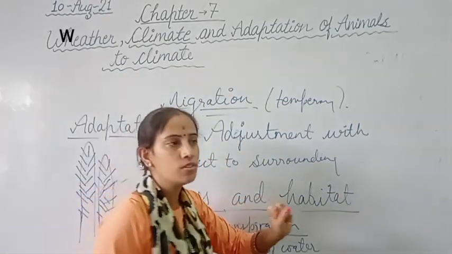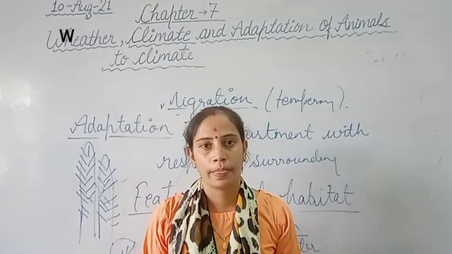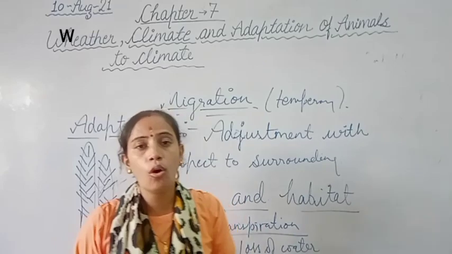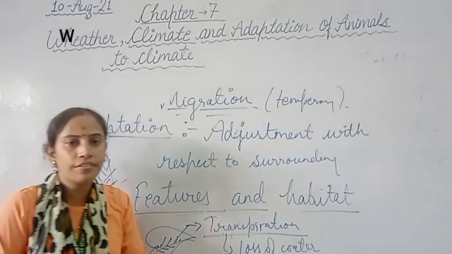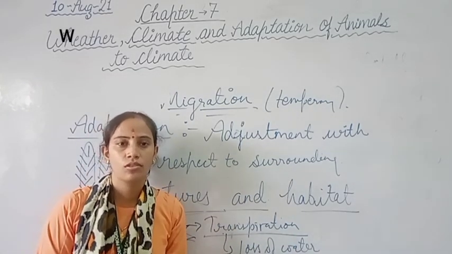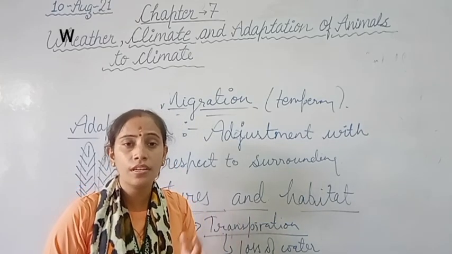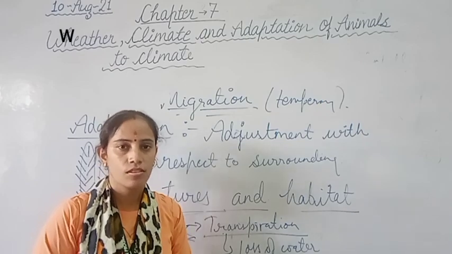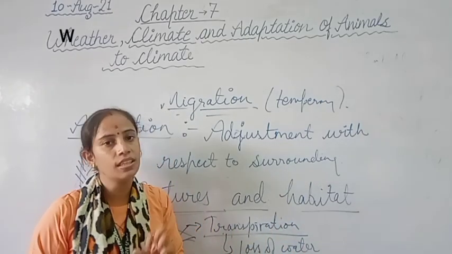In polar regions, have you seen there is no sunset for 6 months? Clear? And no sunrise, the sun does not rise for 6 months also. So these are the changes. How can animals survive in that severe condition? Clear? It is through the help of adaptation.